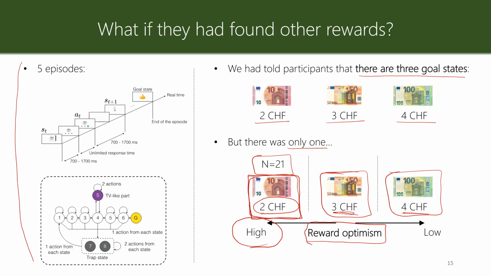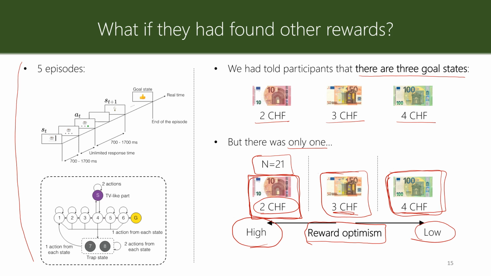But if the participants find the 4 Swiss franc reward at the end of episode 1, during episodes 2 to 5 they have very low reward optimism, in the sense that they know that they cannot find anything better than this 4 Swiss francs that they already know where it is.